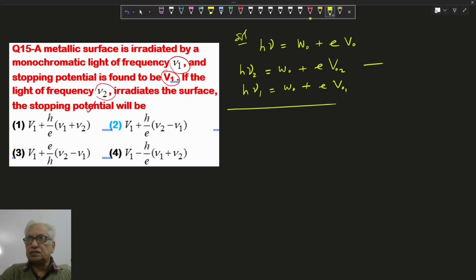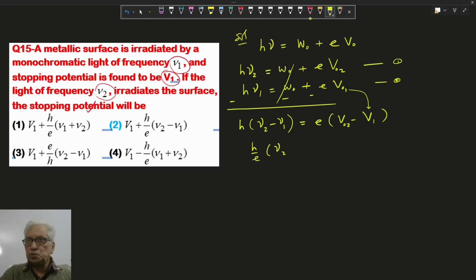If we subtract one equation from the other, the work function will cancel out. Now h into (nu2 minus nu1) equals e into (V02 minus V01), and V02 minus V01 is given as V1. So we can easily find h upon e times (nu2 minus nu1). This goes to the other side, so plus V1. This is V02. So here option 2 is correct.